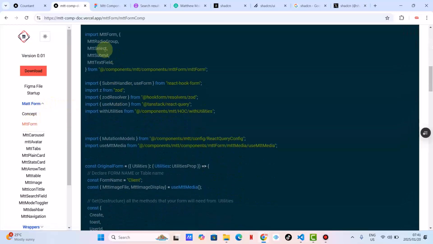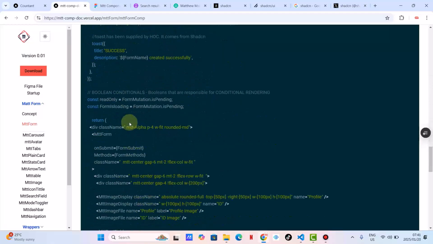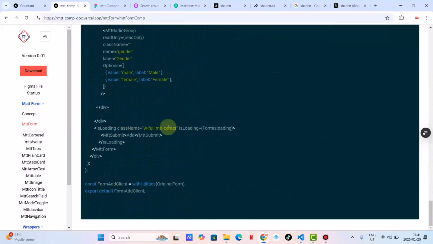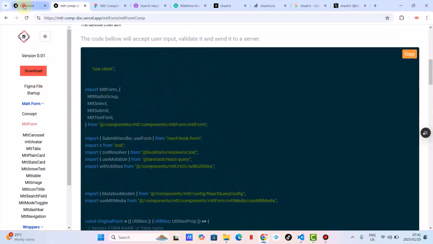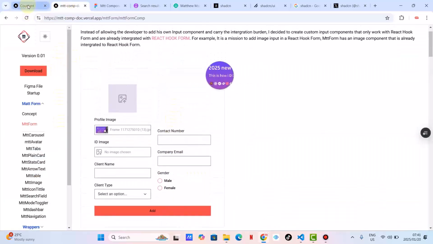Let's quickly see. As you can see, guys, starting from here, up until here. So this is Mtt Component. Everything that I'm going to show you here is also here. I'm going to show you how to do it.